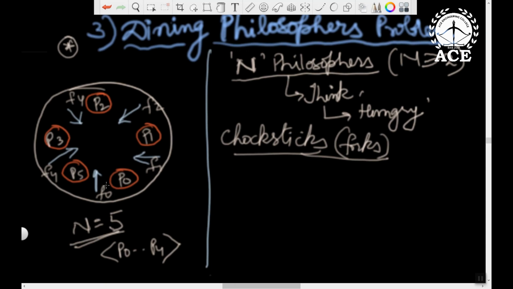Whenever a philosopher becomes hungry, he is supposed to take his left and right fork. Like for P0, this is the left fork or left chopstick, and this is the right. For P1, this is the left and this is the right, and like that. So any hungry philosopher will make an attempt to take his left fork and right fork. If successful in taking both, he will go to eat, and after eating is done, he will put down the left fork and the right fork. I am saying fork or chopstick; either way you can follow. So this is the life cycle of a philosopher.